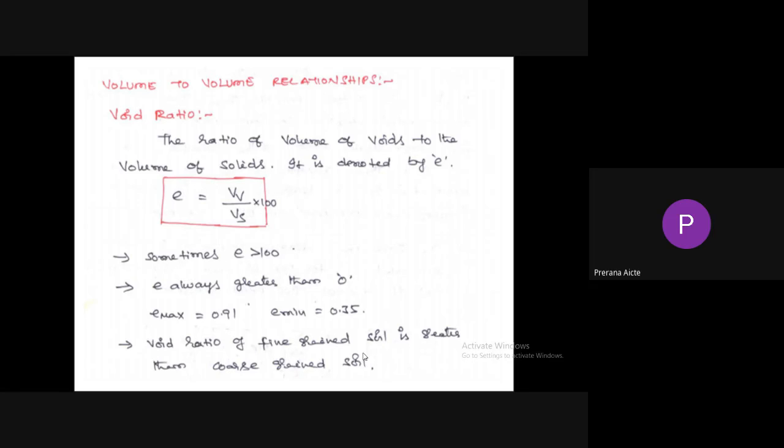So void ratio of fine grained soil is greater than that of coarse grained soil. If you take clay and gravel, clay has a high void ratio when compared to gravel. But the size of the void is very small in the case of fine grained soil, and the size of the void is larger in the case of coarse grained soil.